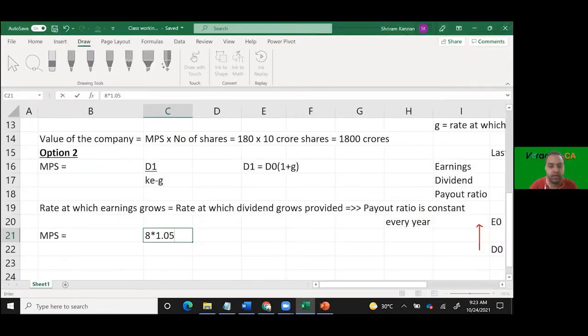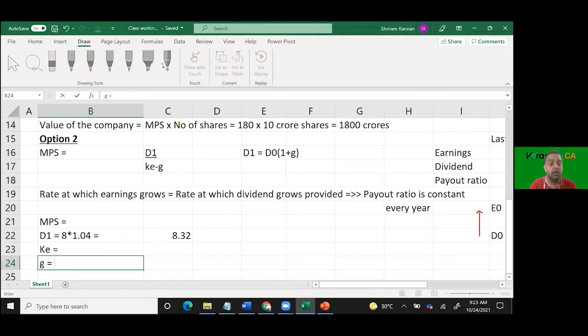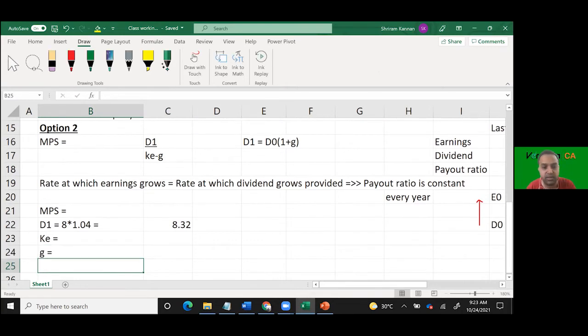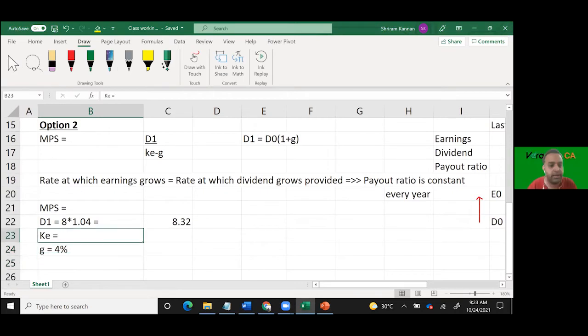8 into 1.04, correct? So we'll say D1 is equivalent to 8 into 1.04. How much do you get? 8.32. So this comes. KE we need to find out. What is G? That is G is given, no? How much percentage is that? 4%. We have given that. All that we need to find out is KE.